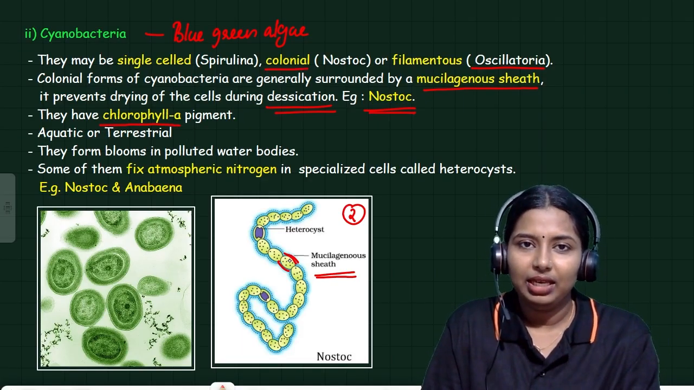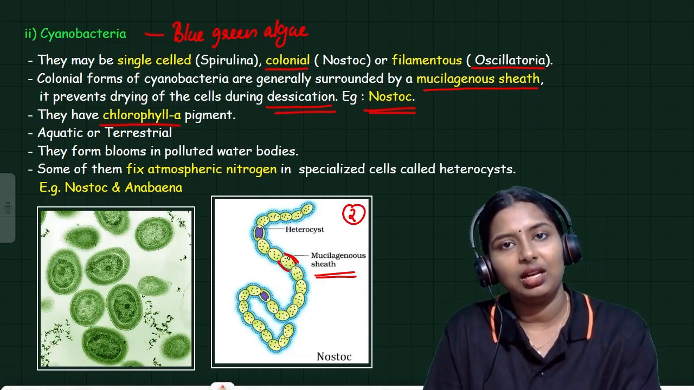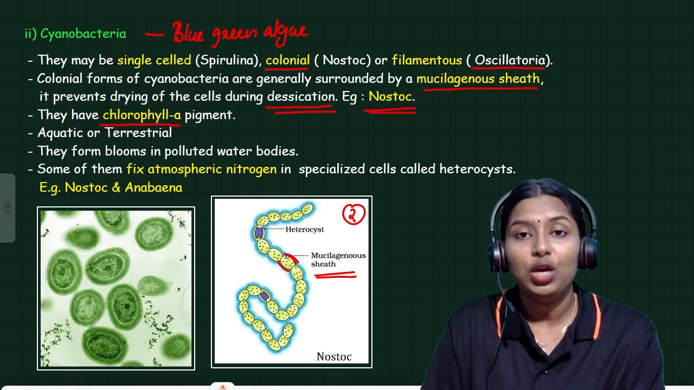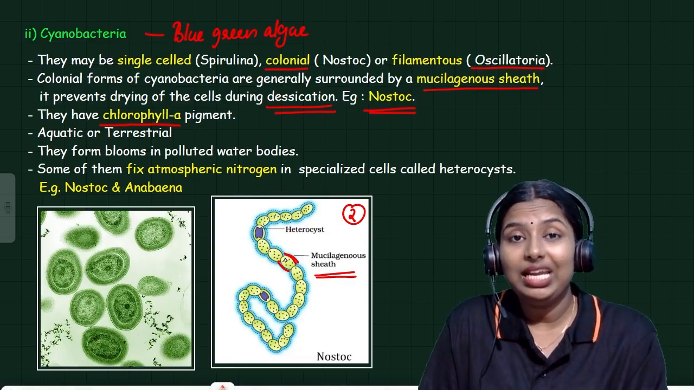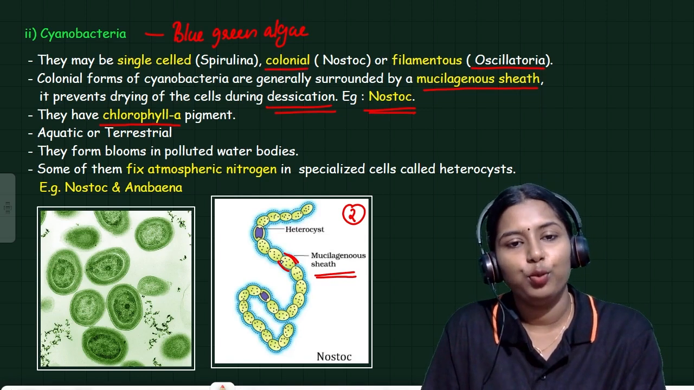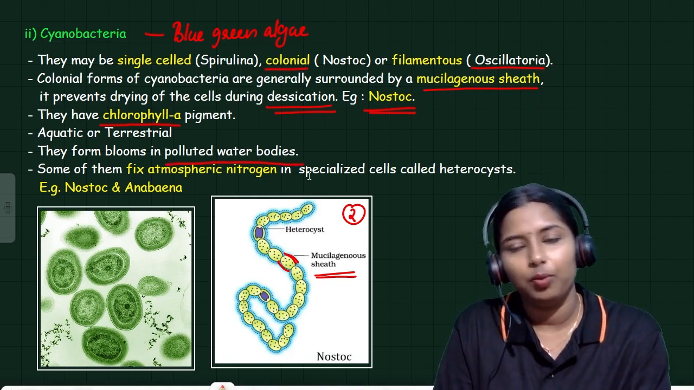Cyanobacteria can be seen in aquatic areas, or sometimes in terrestrial areas. They form blooms in polluted water bodies. So cyanobacteria are an indication of pollution. They form blooms in polluted water bodies.